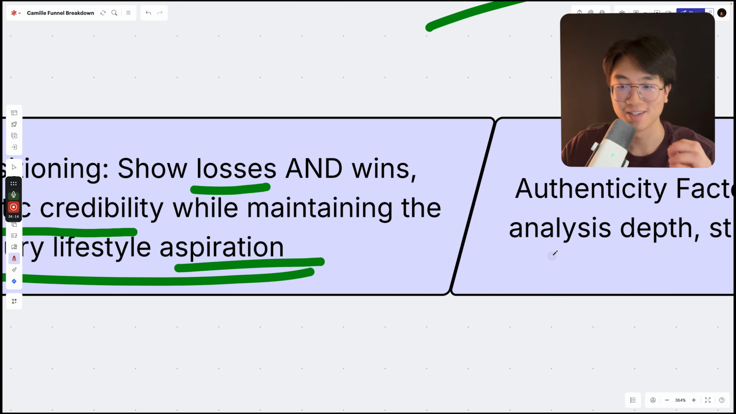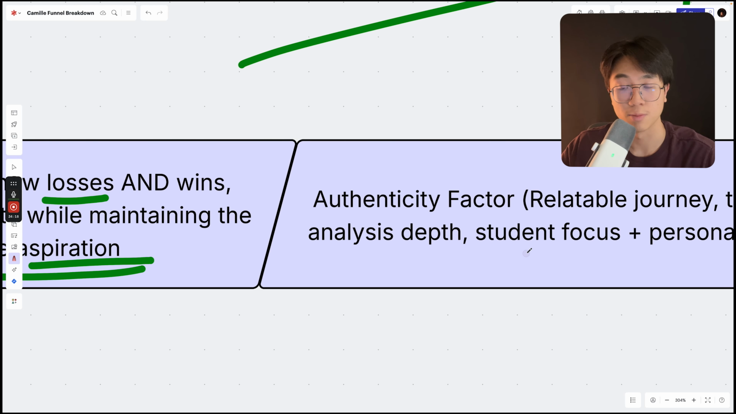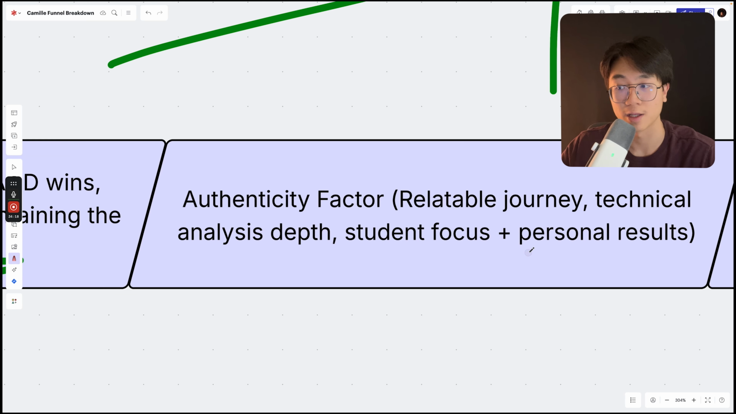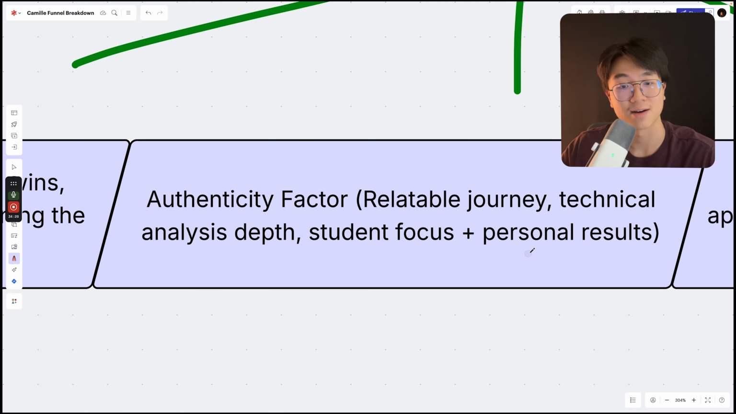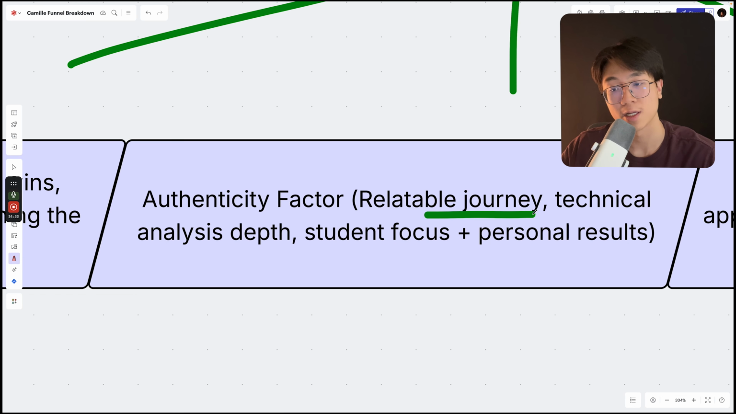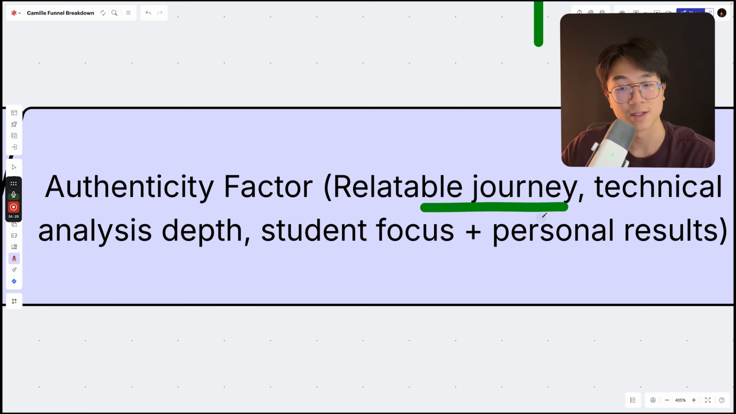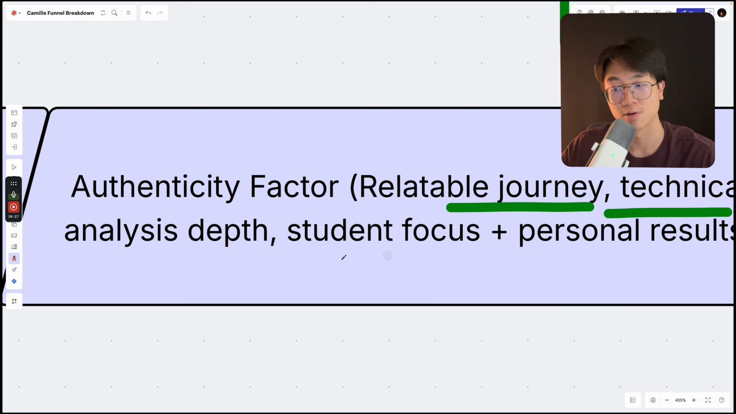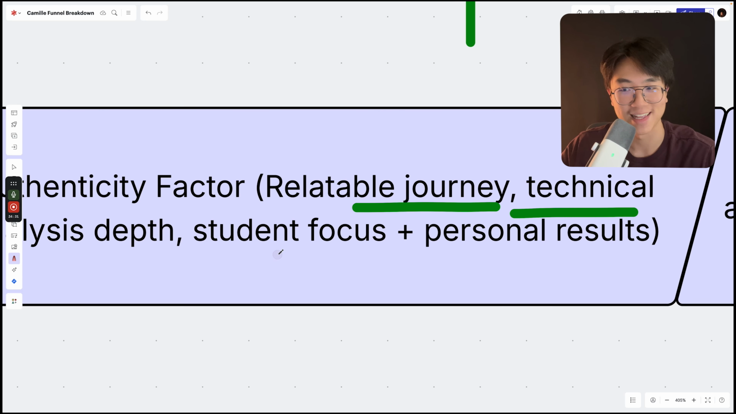Second is the authenticity factor, right? He shows his journey to make it relatable to most of his audience. He also shows his technical analysis depth to show that he knows what he's talking about. Third is the student focus, wins plus the personal results that he has generated. And last but not least, he has that European slang plus tone, right?